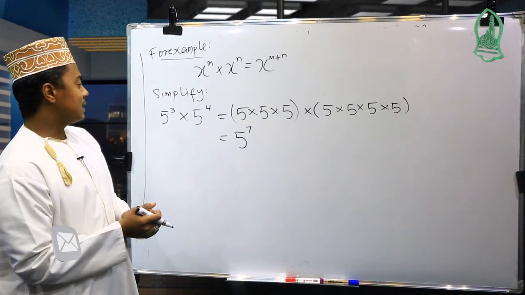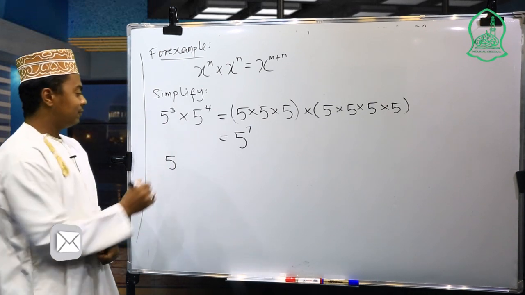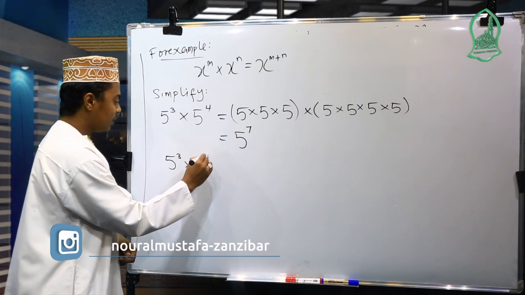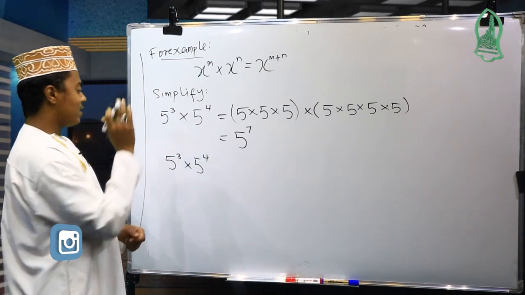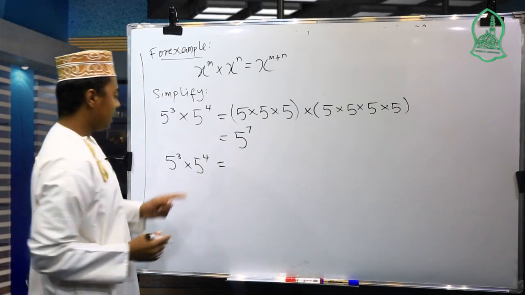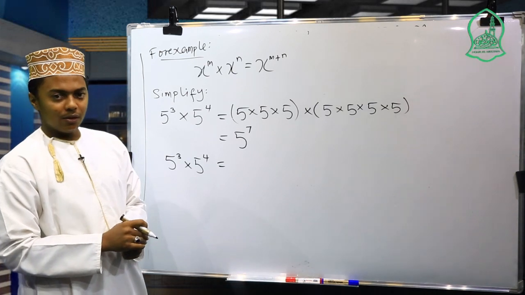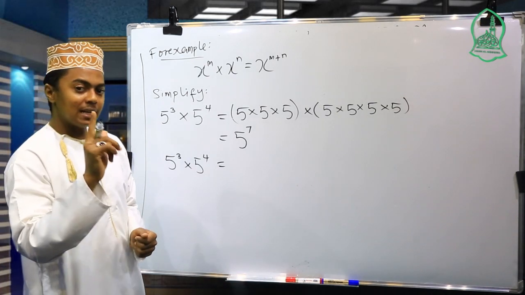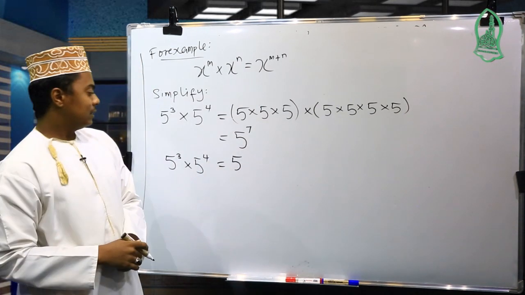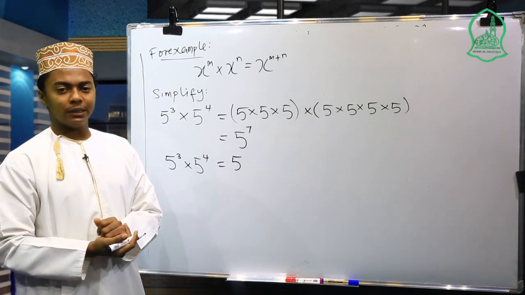So here, simply by taking 5 to the 3rd power times 5 to the 4th power, or 5 exponent 3 times 5 exponent 4, then take this base, because it has the same base for the powers. So take this base 5, then sum their exponents.